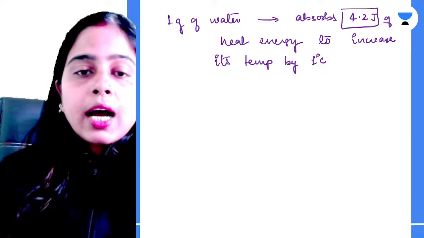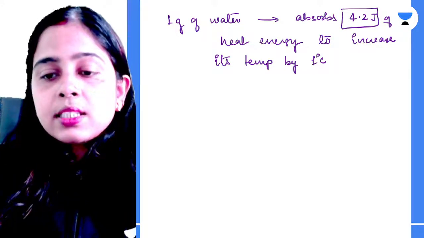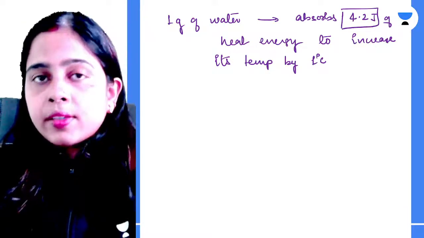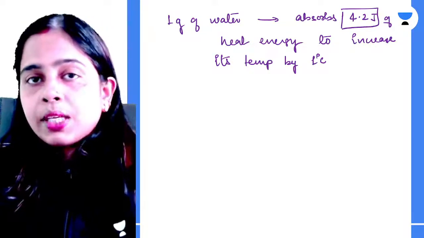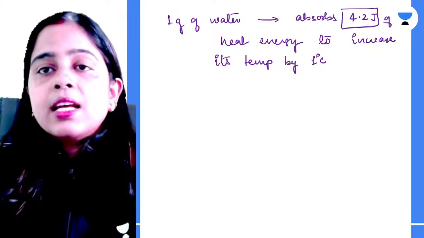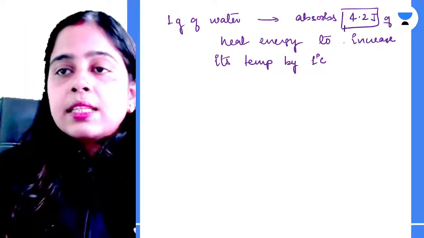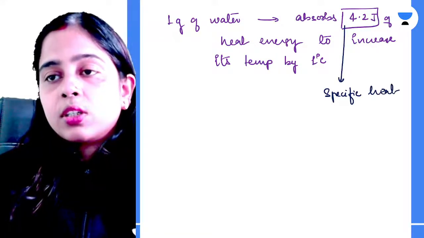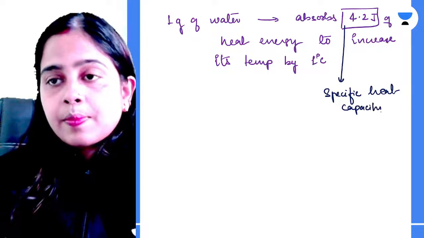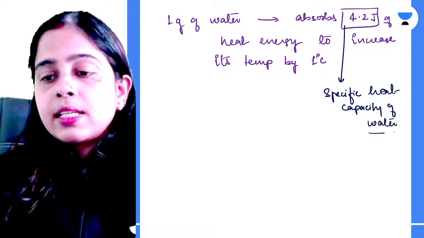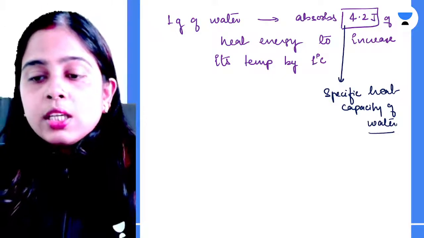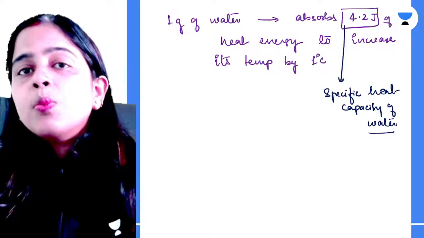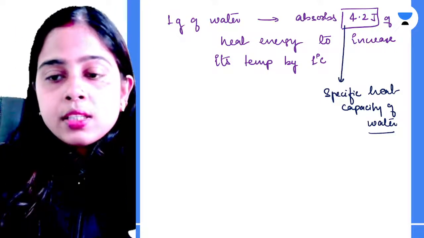Clear? So how can you define this specific heat capacity? Specific heat capacity is the amount of heat absorbed by 1 gram of water to increase its temperature by 1 degree Celsius. This is the specific heat capacity. That means 4.2 joule is the specific heat capacity of water. Clear? Now, water has a very high specific heat capacity.